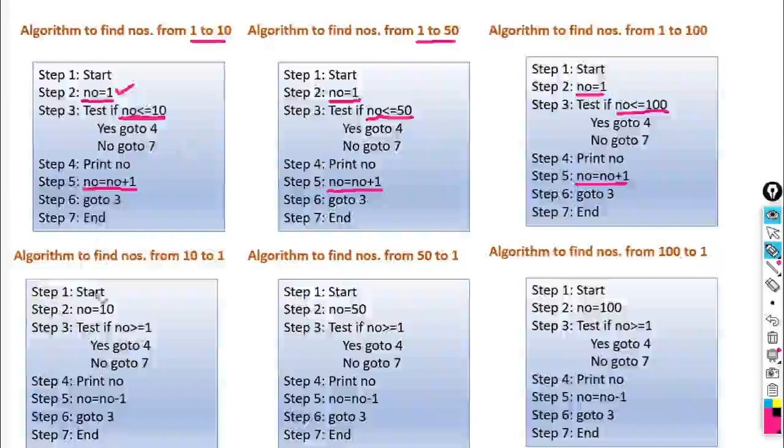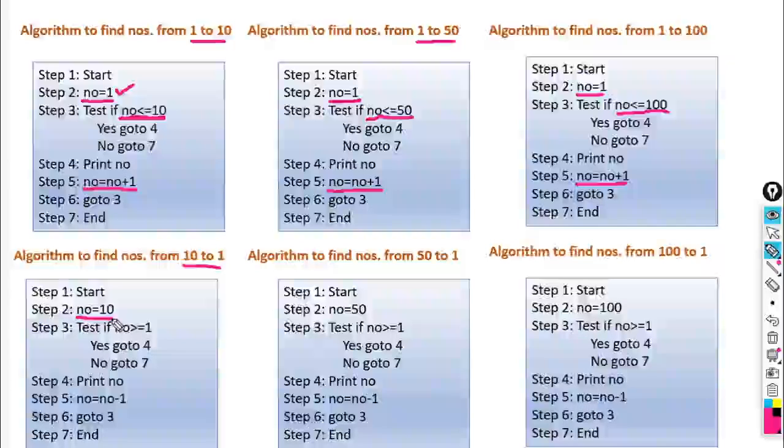So the next example, algorithm to find numbers from 10 to 1. Look here, this is somewhat different. What is the first value here? 10. And what is the last value? 1. So how can we write the algorithm for this one? NO is equal to 10 because the initial value is 10.